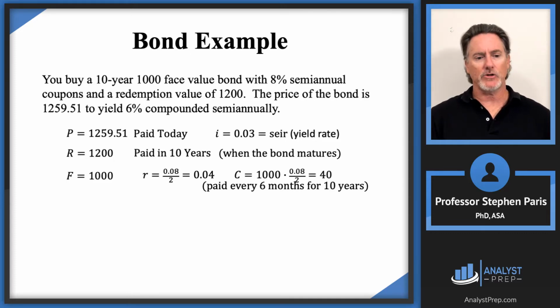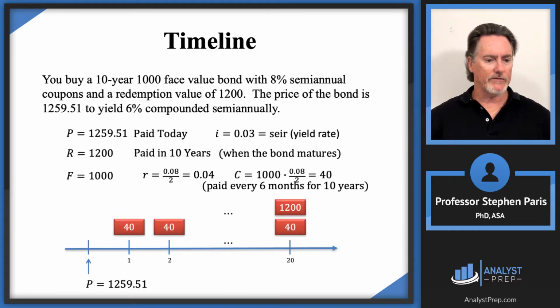Okay, so we can capture all this information now in a timeline. We pay a price of $1,259.51 at time 0, when we buy the bond, and then at time 20, you see that $1,200 on top, the red at time 20. That's the redemption value that we're going to get at time 20, which is 20 semi-annual periods from now, 10 years from now. And notice the coupons are paid every 6 months for those 10 years. That's why I have 20 as the last time value.